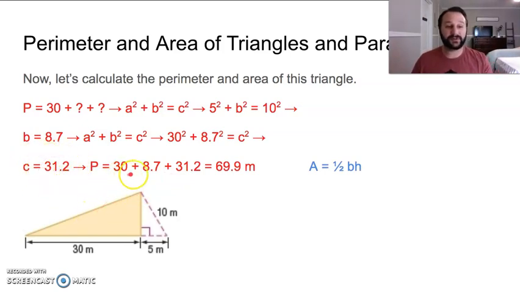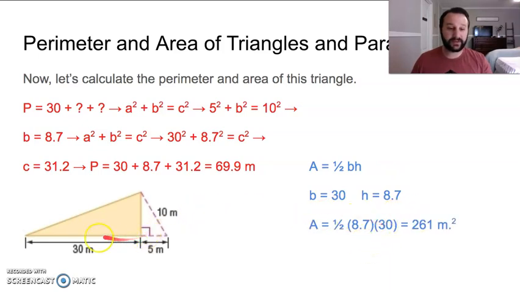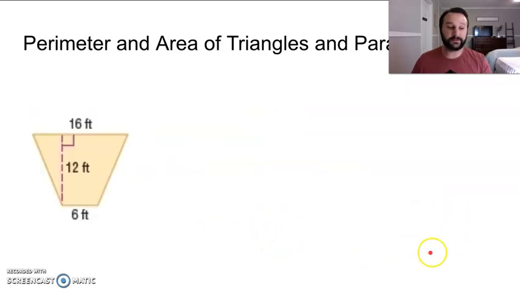So our perimeter is 30 plus 8.7, which we found right up here, and then 31.2, which we found after using the Pythagorean theorem one more time. Total perimeter of 69.9, or right at 70 inches all the way around. Now let's do our area again quickly. Pause the video, take care of that. Okay, base times height times 1/2, we've got that, that's our base, this is our height. Okay, good, you should see the answer there.